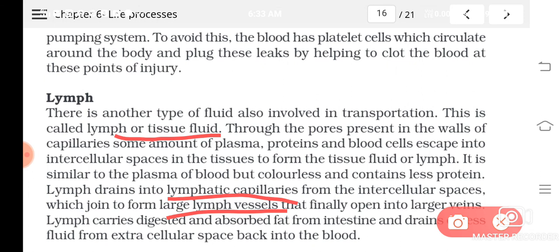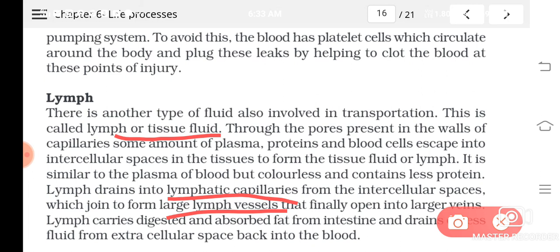The walls of the arteries are thicker than veins, and most arteries carry pure blood except some arteries, for example the pulmonary artery. Veins usually carry impure blood, and exceptions are there, for example the pulmonary vein. Understood?